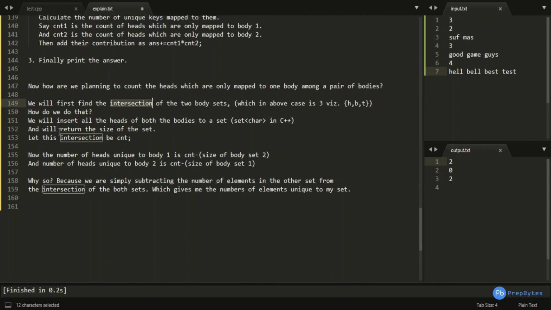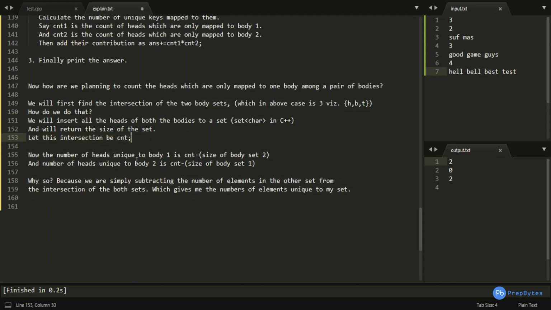elements in the intersection of the two sets? We would be inserting all the heads or all the characters of both the bodies into a set, basically a set of characters in C++, and we would be returning the size of the set, because in C++ or in Python, and maybe in Java also, if we insert some number of characters in a set, then only unique characters are present in that particular set. So returning the size of the set would give me only the unique characters, or basically the intersection of all the characters, and let this intersection be CNT.